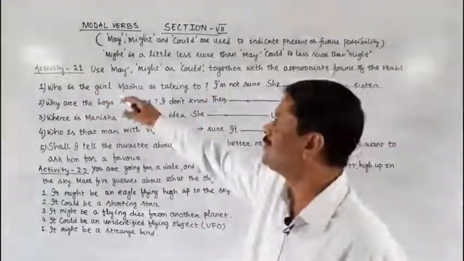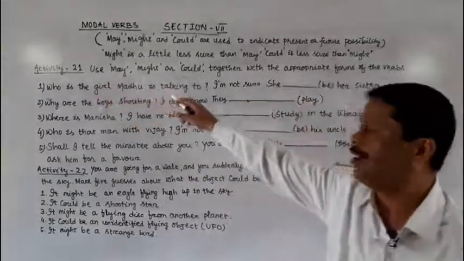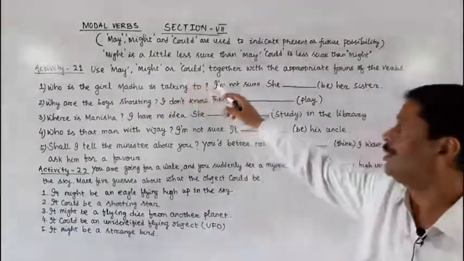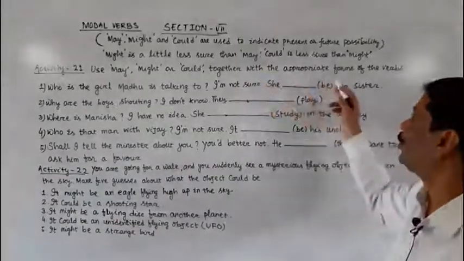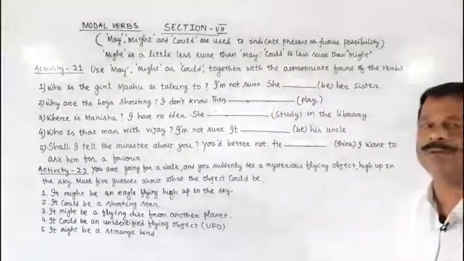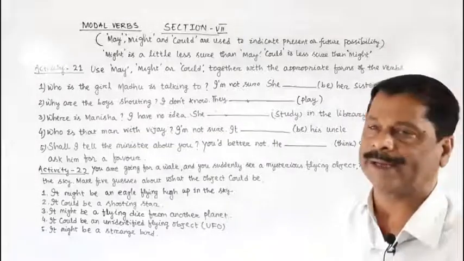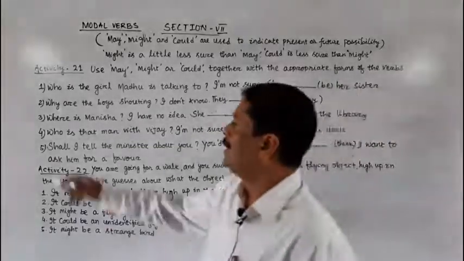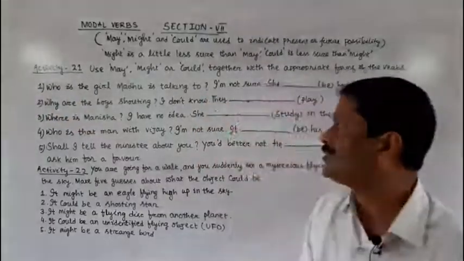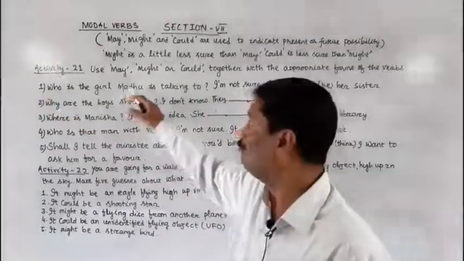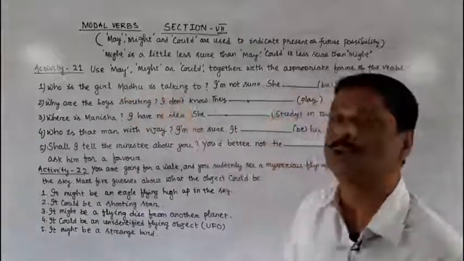Here the question is, use may or might or could together with the appropriate forms of the verbs given in brackets. Clear? In the first question, it is said, who is the girl Madhu is talking to?